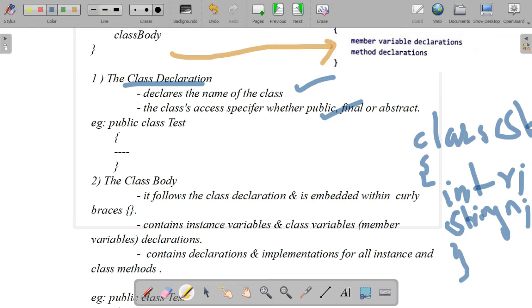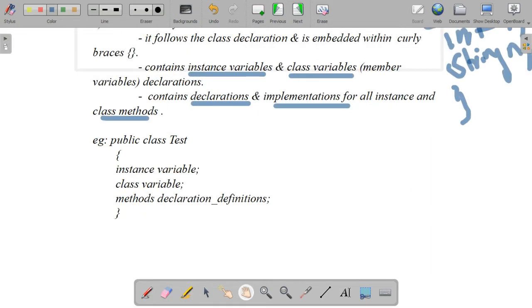Variables inside the class are known as instance variables. So these are instance variables and class variables. Two different types of variables are there, instance variable and class variable, that we will discuss. Together they are known as member variables, because what are the members inside the class are known as member variables. The variables we declared inside the class are member variables, and the methods we have declared inside the class are known as member methods. So the class body consists of instance variables and it consists of declaration and implementation for all instance and class methods.